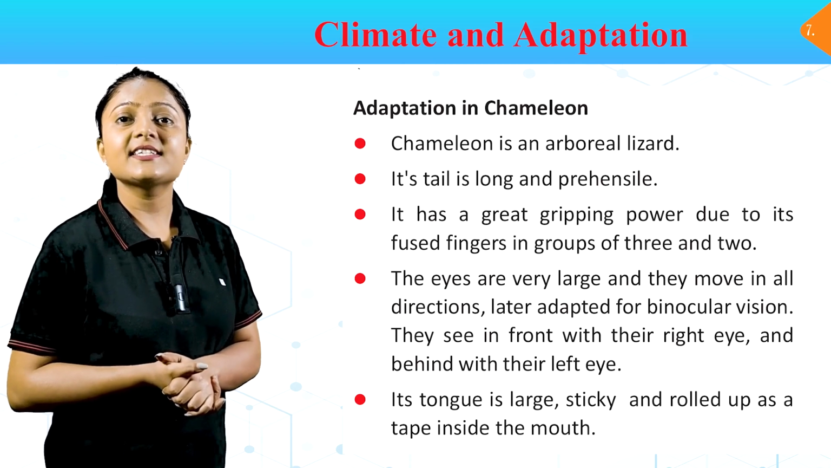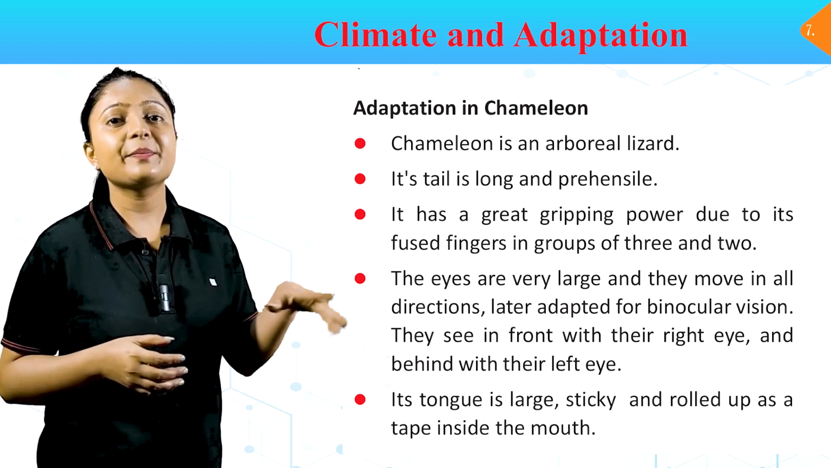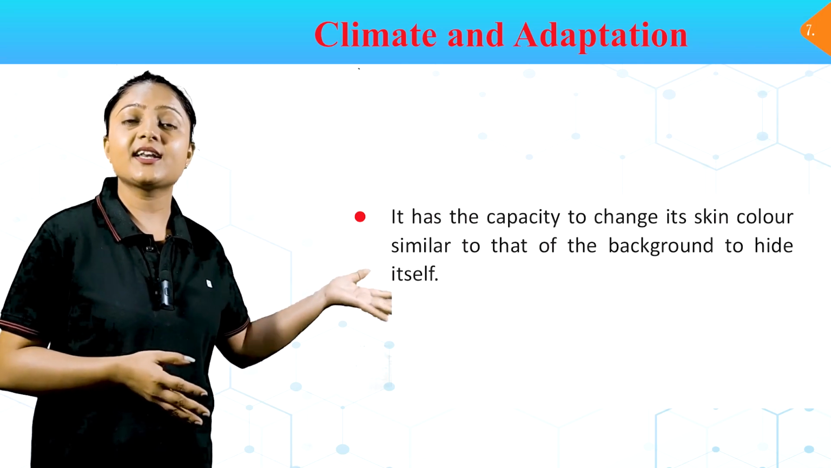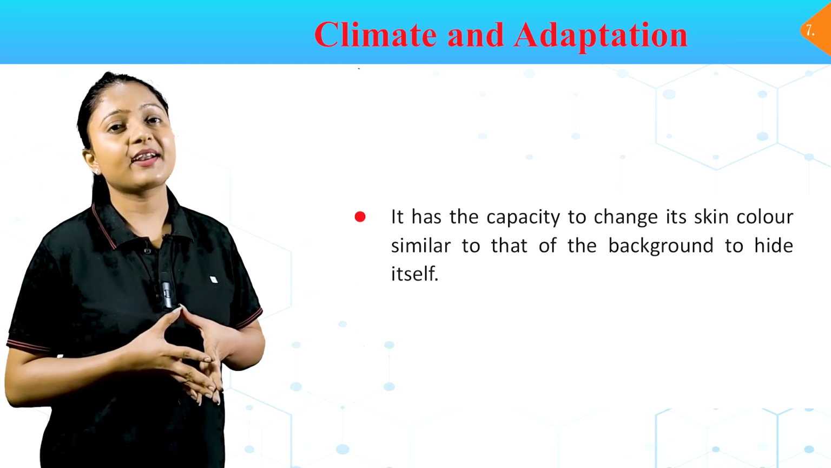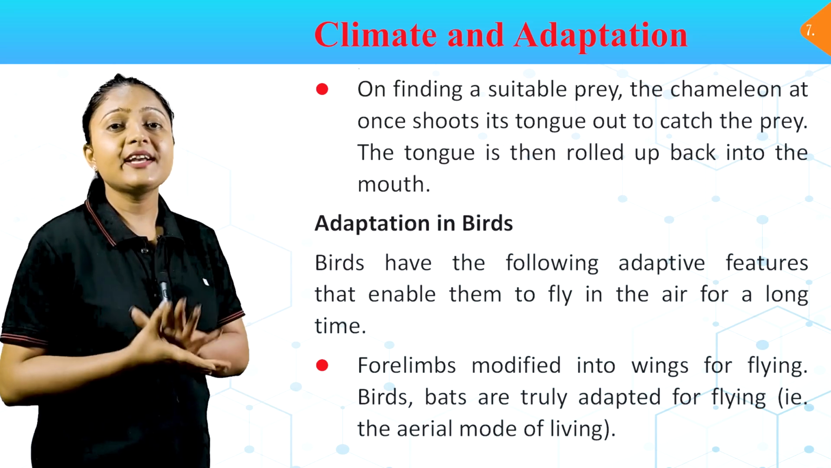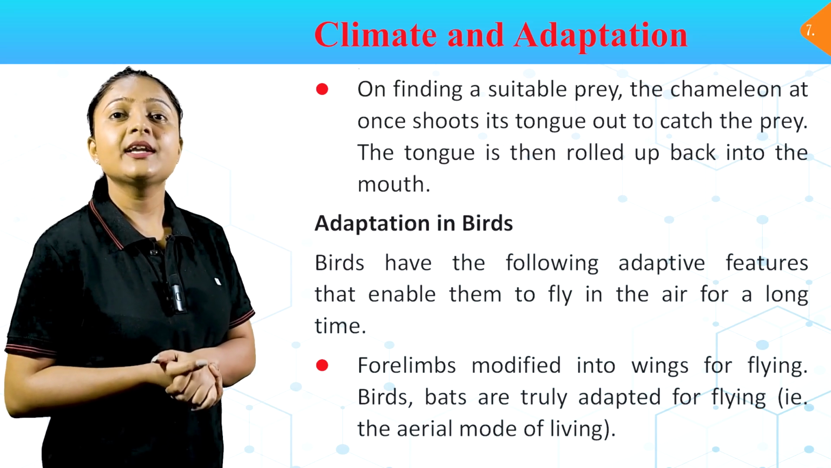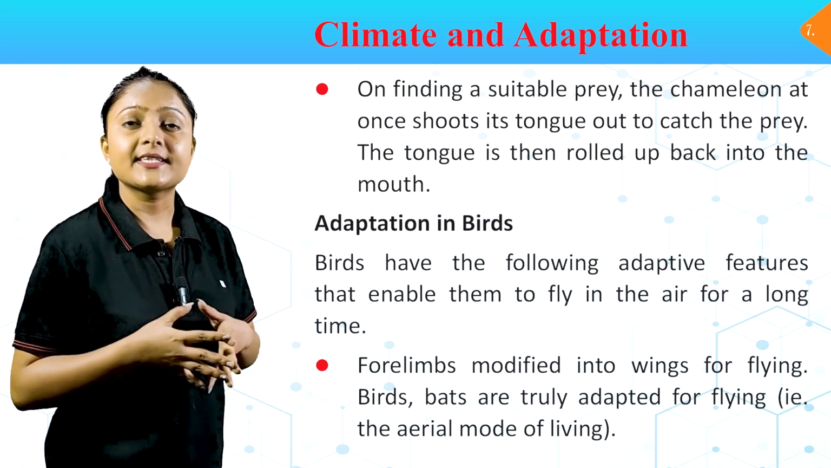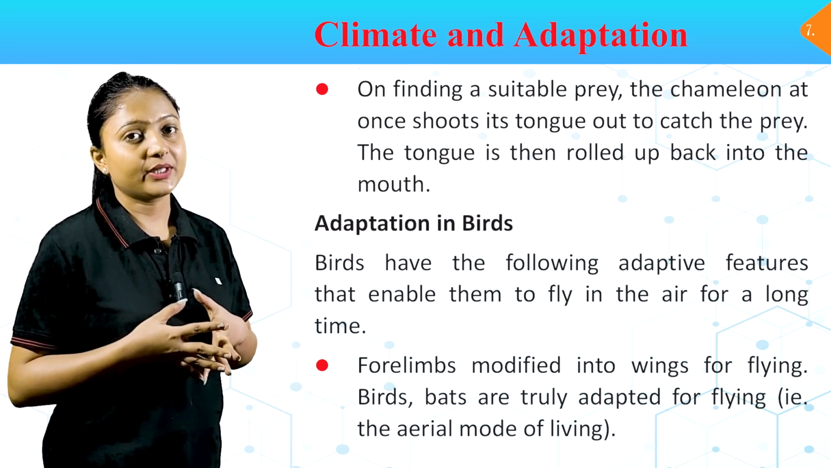Its tongue is large, sticky and rolled up like a tape inside the mouth. It has the capacity to change its skin color similar to that of the background to hide itself. On finding a suitable prey, the chameleon at once shoots its tongue to catch the prey. The tongue is then rolled back into the mouth.